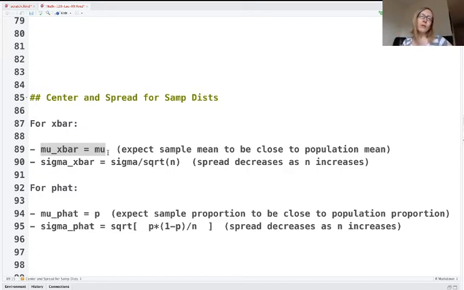Of course, we know we're not always going to get the true population mean. And that's why we need to think about the spread of this distribution too, here, sigma x bar. The spread of the distribution is how wide this thing is. How much deviation do we expect to see when we take a sample result? We're not always going to get right on the nose for the population value. We need to know how far off we're going to be.